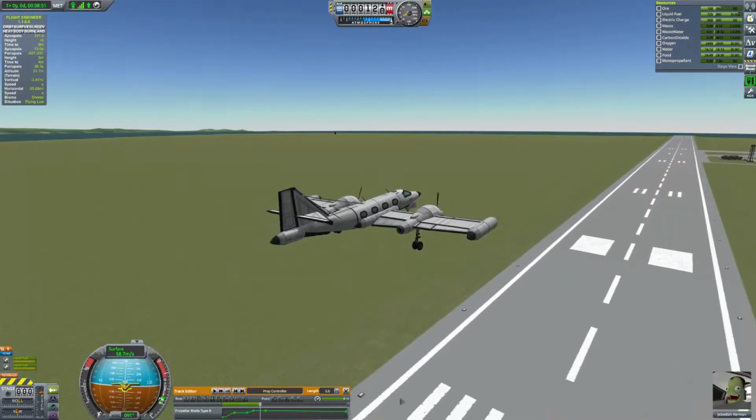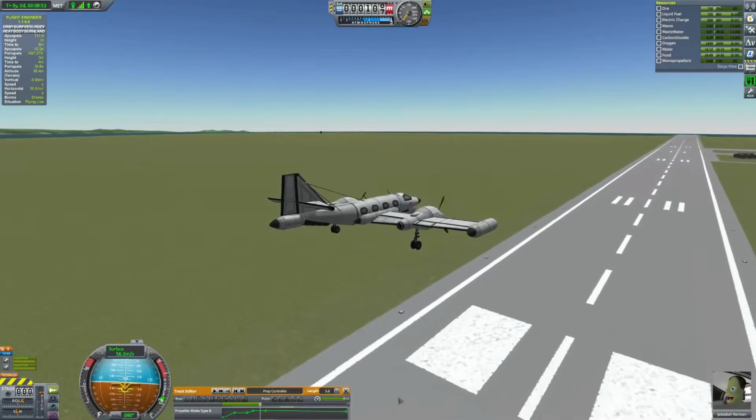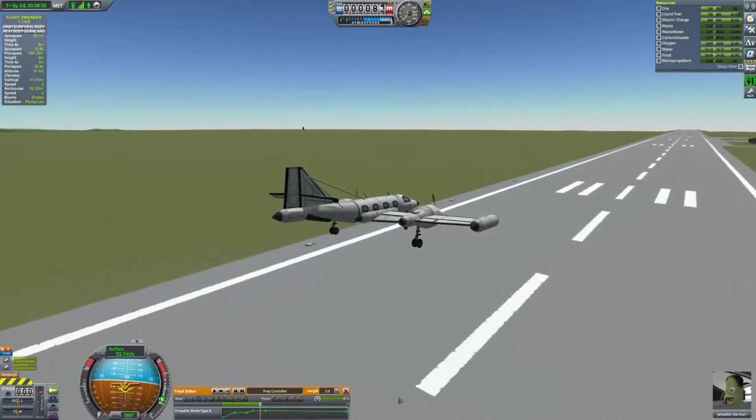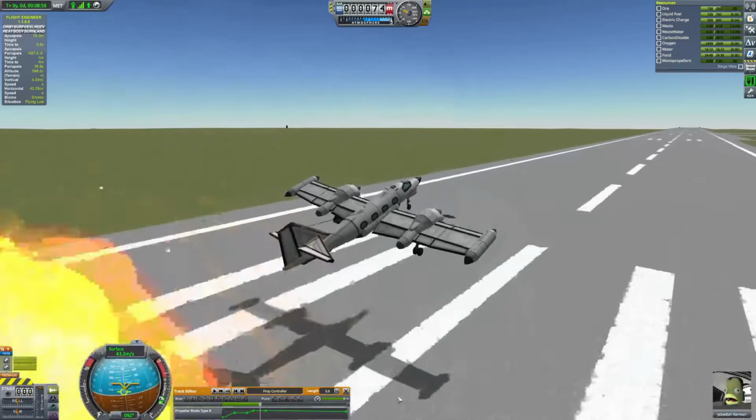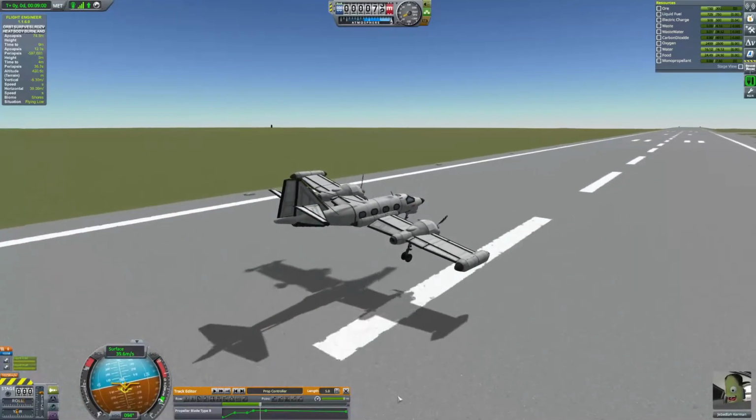The aircraft on the screen now has been loaded in this nose-heavy condition. It makes the control response somewhat sluggish in the pitch axis, meaning it's difficult to raise the nose or tilt the plane up, especially for landing. So it can lead to a landing that is less than ideal.